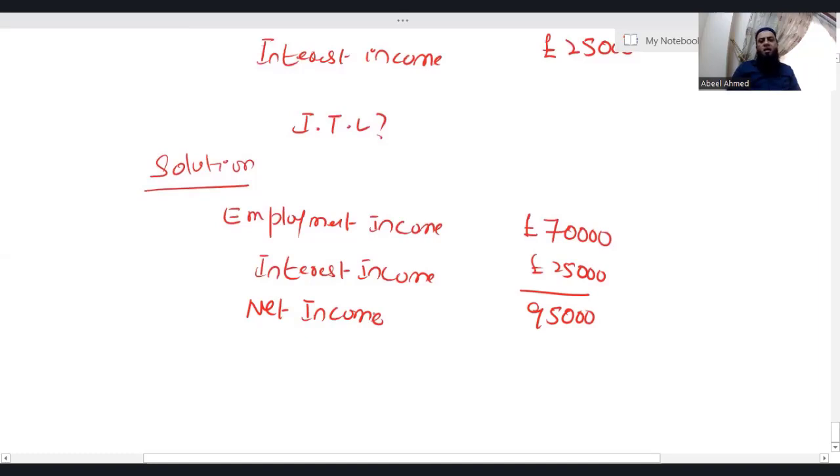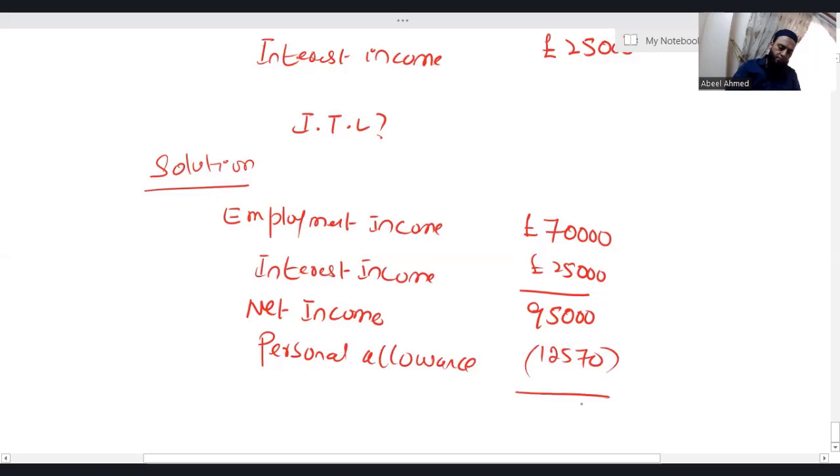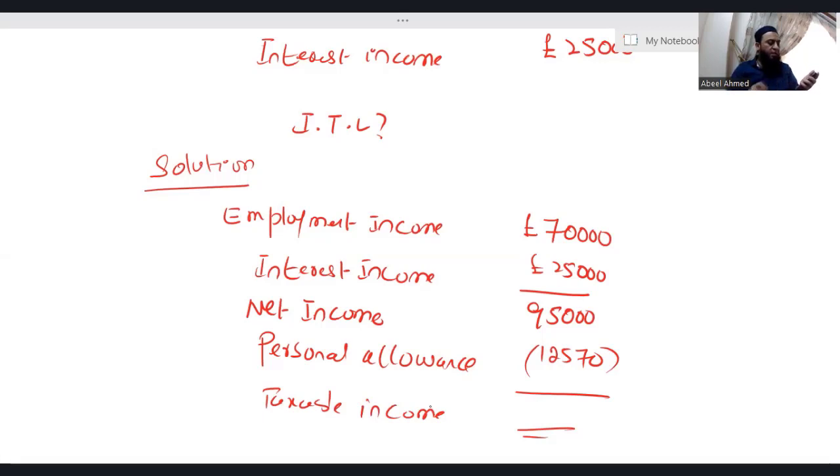We know that on the entire 95,000, nobody pays tax. Let's deduct the personal allowance of £12,570. You will get taxable income. So 95,000 minus 12,570, the taxable income is 82,430.